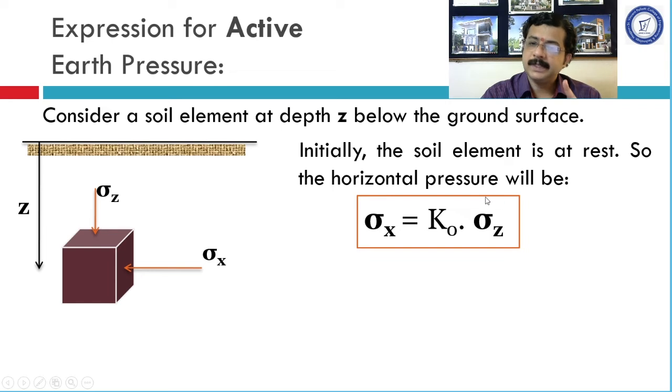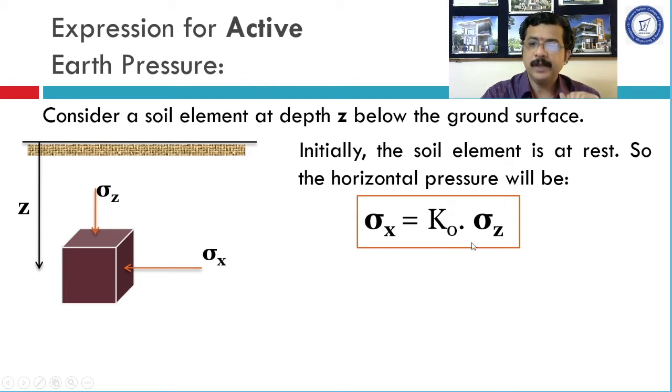Okay, what will be sigma z? Sigma z would be gamma, that is unit weight of the soil, and z is the depth of this soil element. Okay, so suppose gamma is 15 and z is 2 meters. So 15 multiplied by 2, 30 kilonewton per meter square will be the value of sigma z. Alright, K0 value is 0.5.